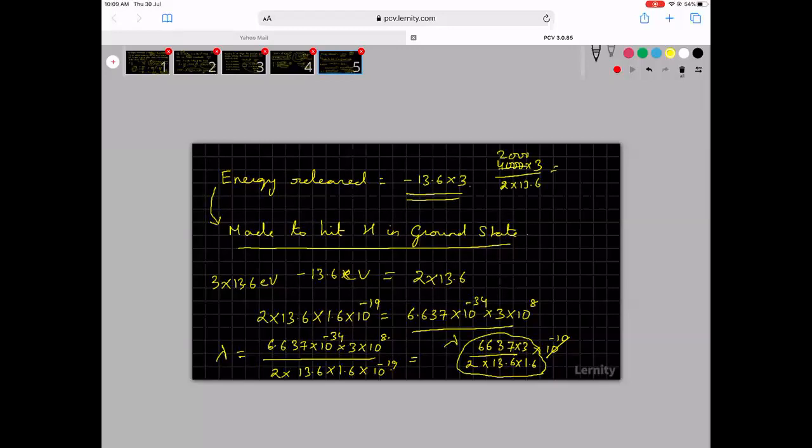So it is 6,000 divided by 13.6. 13 ones 13, 13 twos 26, 13 threes 39, 13 fours 52. So the answer will be close to 4 something. So let us look at the options and then we can try to answer. So option D will give me the best one.